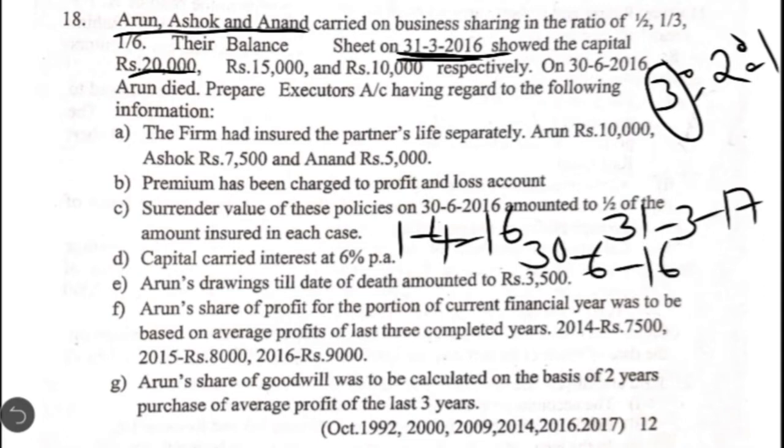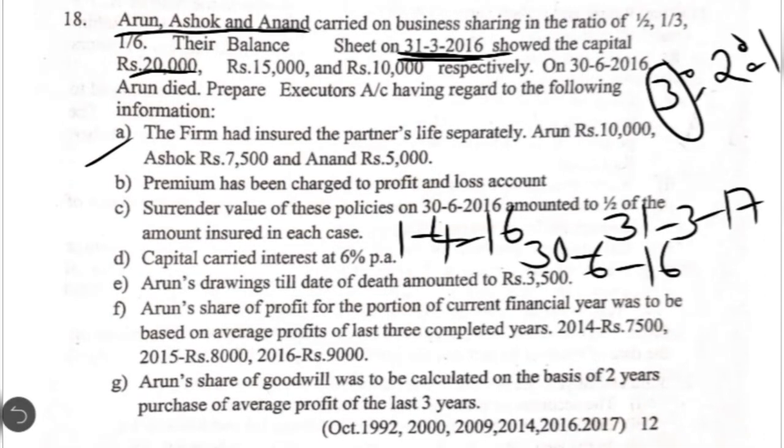Okay, you have to count from the beginning of the financial year for how many months he was there as a partner. So from the month of April, May and June, you have to include June because he died at the end of June. Only for 3 months he was there as a partner in the firm. So all the calculations are based on this period. Okay, then prepare the executor's account having regard to the following information.